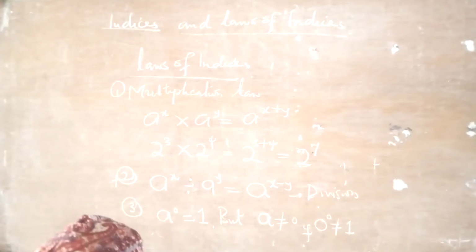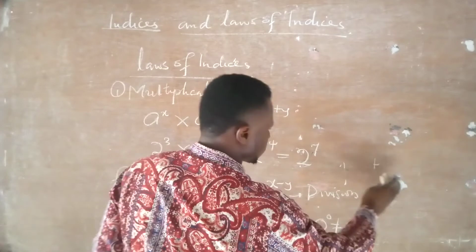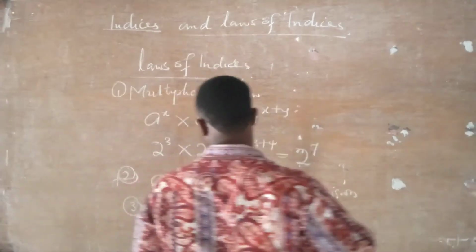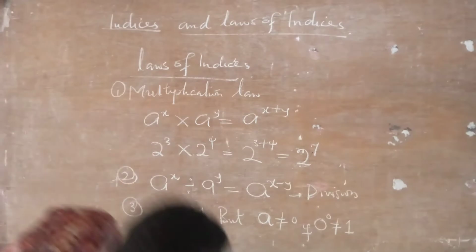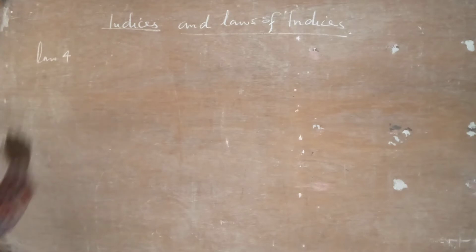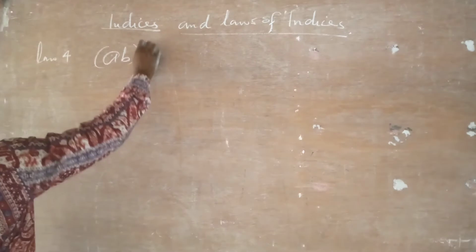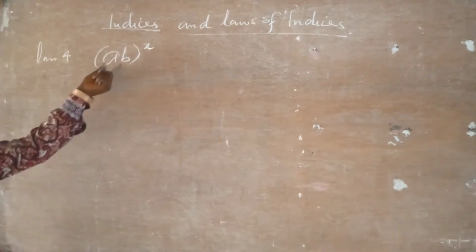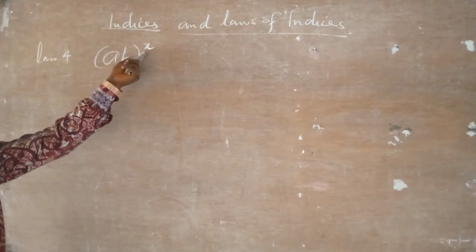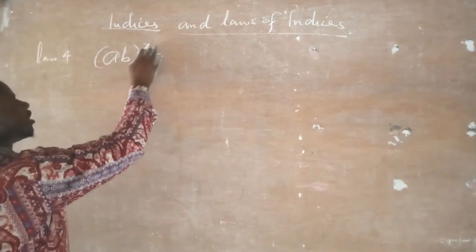Another thing we are going to talk about is law number 4. This law number 4 is trying to tell us that a and b raised to the power x, look, we have two bases with a single power, one power. Now the law says that both of them are going to share this power.